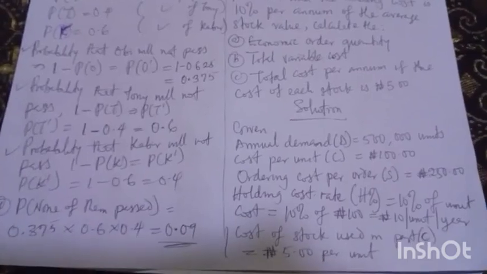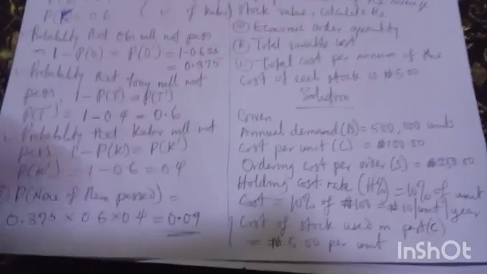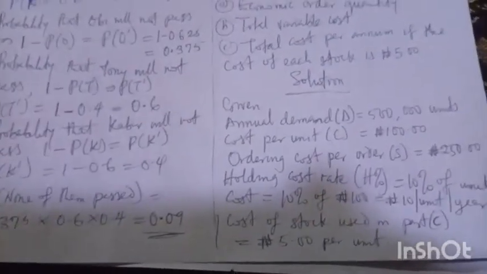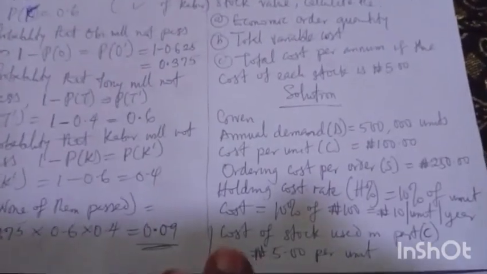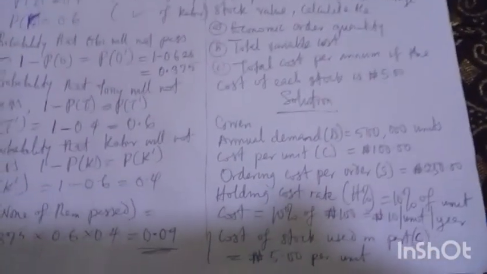All right. Cost of stock used in part C. Sorry for that, we use C to represent that cost. We call that one 5 naira.